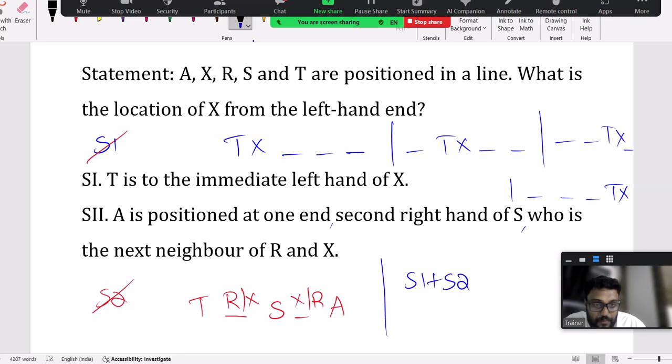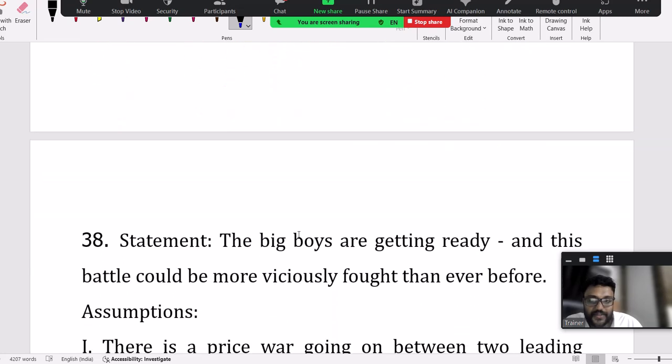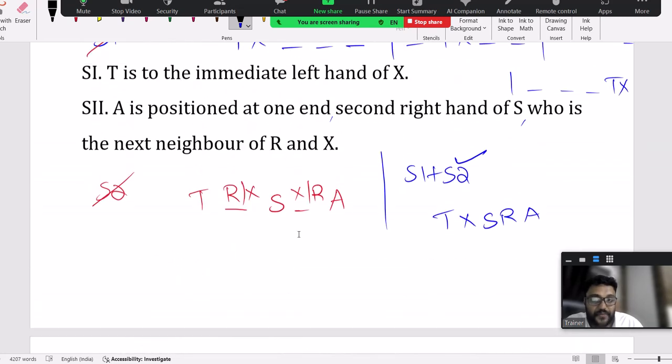Now you have to answer, put together is okay because this one is combined. I have only clarity that T and X should be adjacent. So then I can put together, I can mention TXSRA. Now X is second from the left hand, second position from the left hand. So that's why put together is sufficient. So you can go with the option for this.